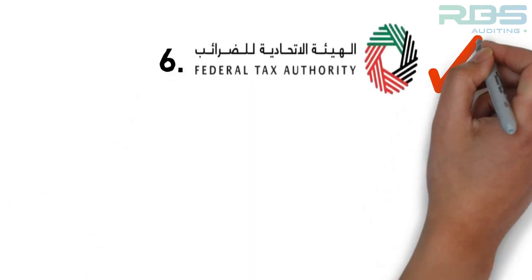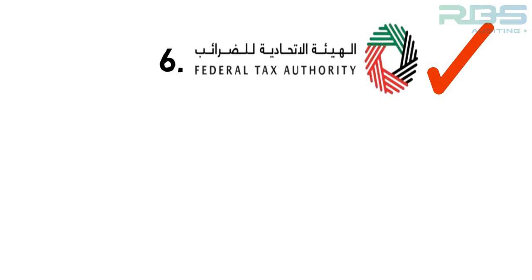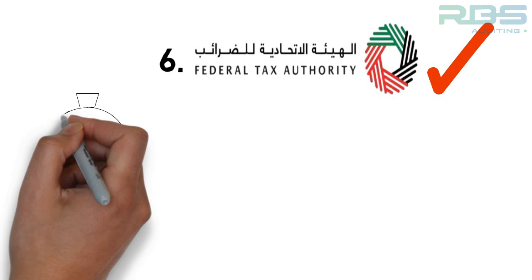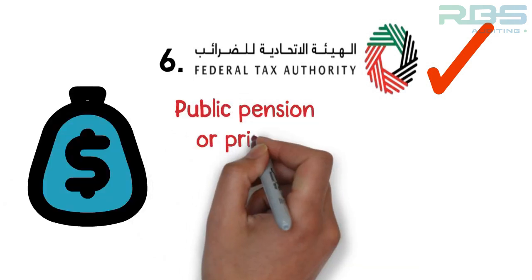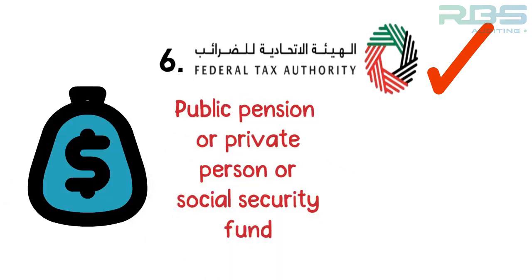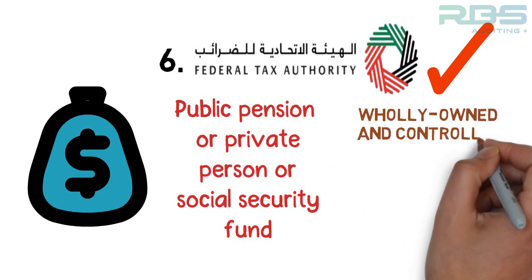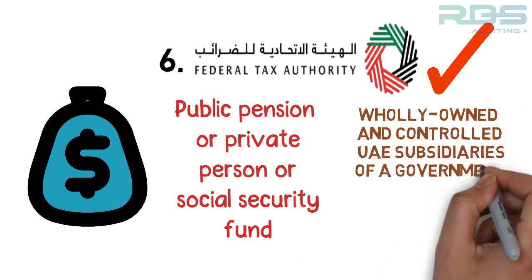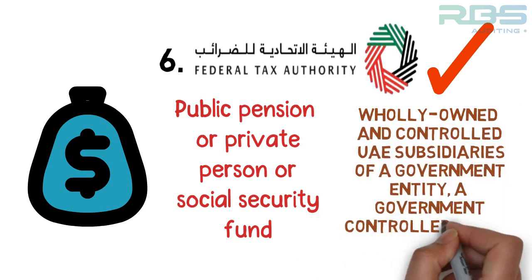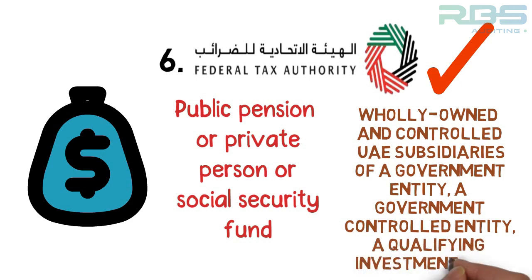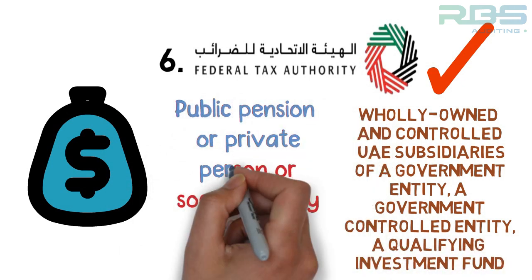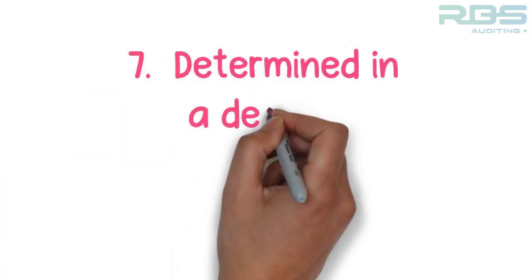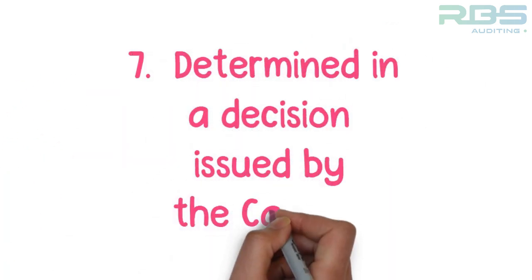Number 6, exempt if applied to and approved by the Federal Tax Authority, and subject to meeting certain conditions. Qualifying investment fund. Public pension or private person or social security fund. Wholly owned and controlled UAE subsidiaries of a government entity, a government-controlled entity, a qualifying investment fund, or a public or private pension or social security fund. Number 7, any other person as may be determined in a decision issued by the Cabinet.